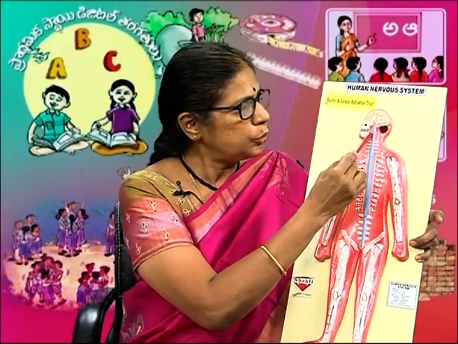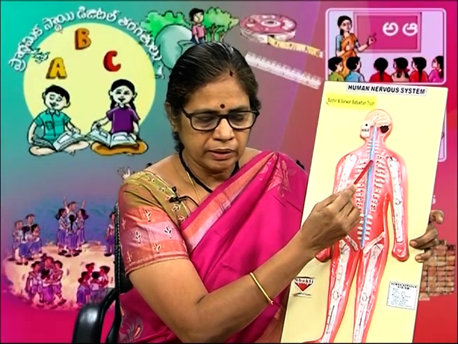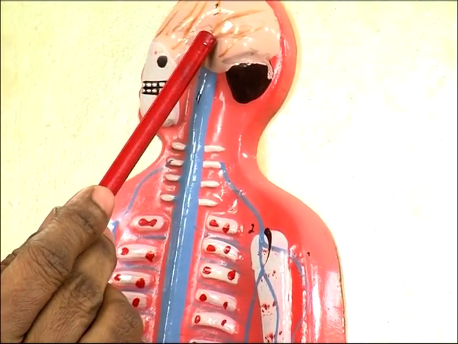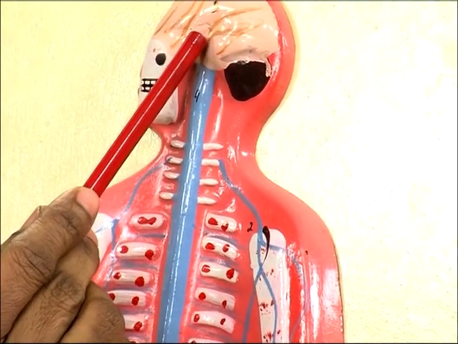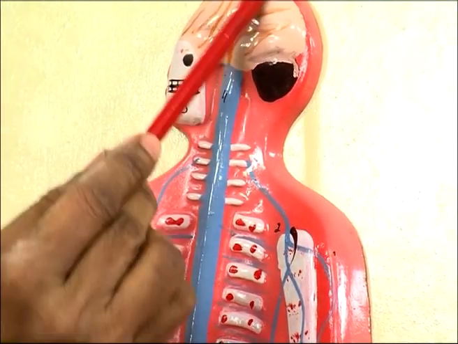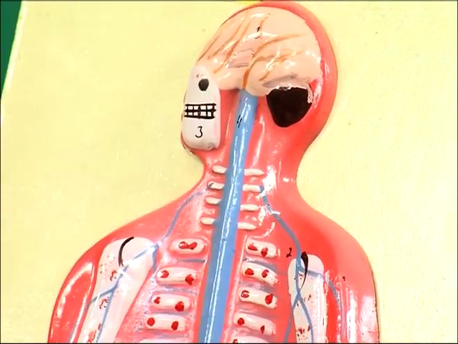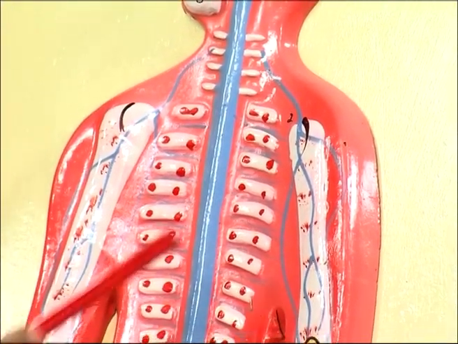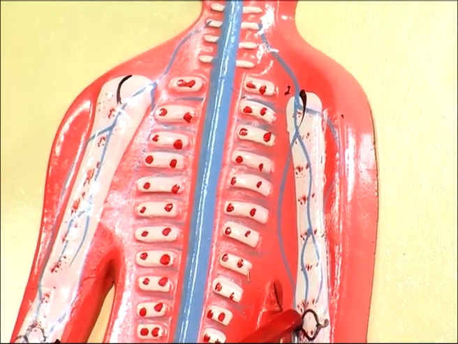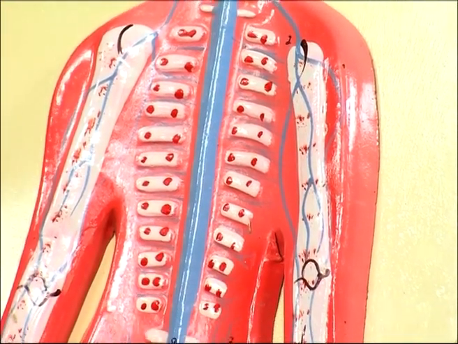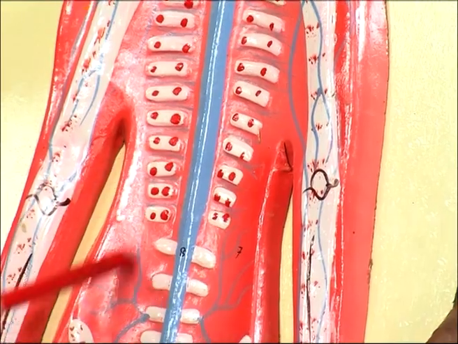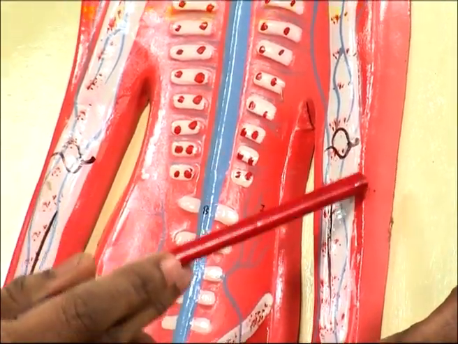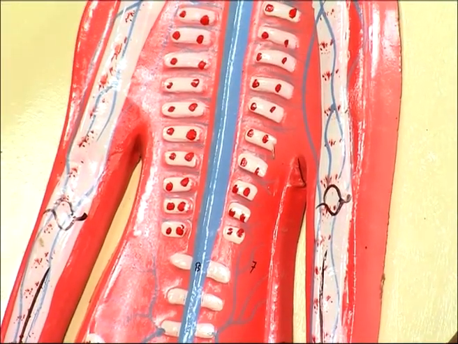There are two types of nerves. The nerves which arise from the brain are called cranial nerves. These are 12 pairs. These reach the organs of the head. The nerves which arise from the spinal cord are called spinal nerves. These are 31 pairs. These reach various parts of the body. Thus, each and every part of our body has nerves.